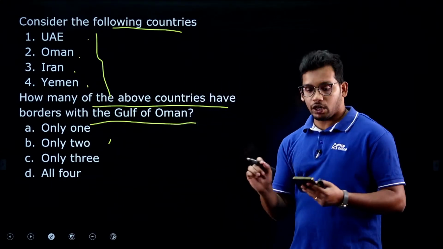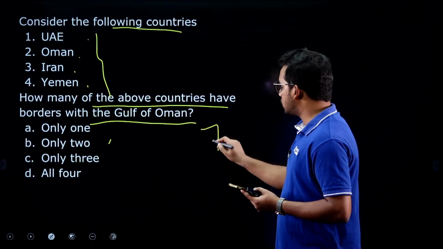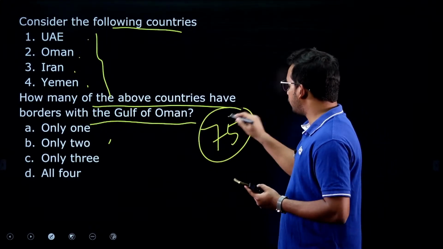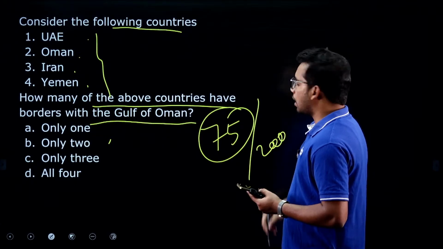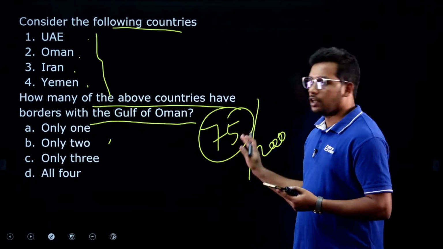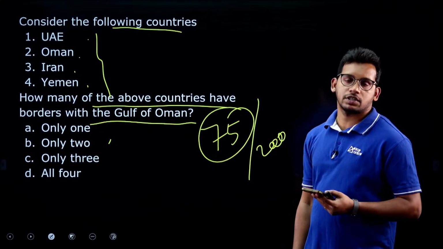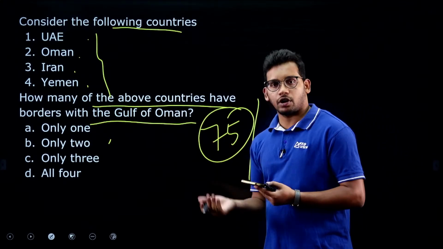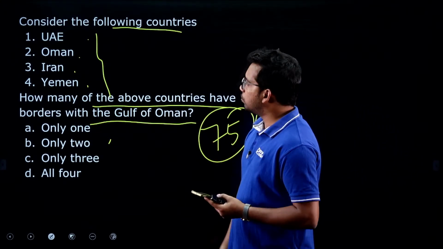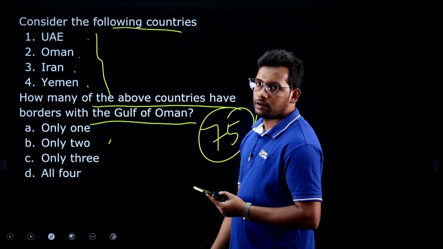So this type of tricky question has been asked, and that's why the civil services cutoff came to 75 for 200 last year, right. This is the lowest among the civil services till now. So these types of questions are also possible in other exams. Now try to answer Gulf of Oman, alright.